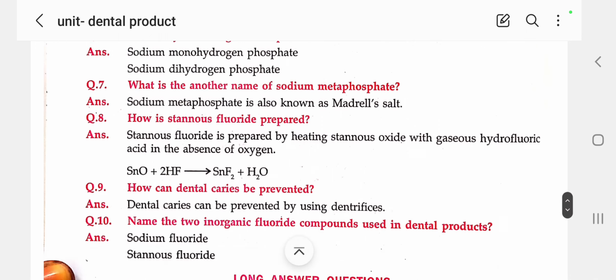Then, how is stannous fluoride prepared? Stannous fluoride is prepared by heating stannous oxide with hydrofluoric acid gas. When stannous oxide is heated with gaseous hydrofluoric acid, stannous fluoride is formed with the removal of water. That is the preparation of stannous fluoride.